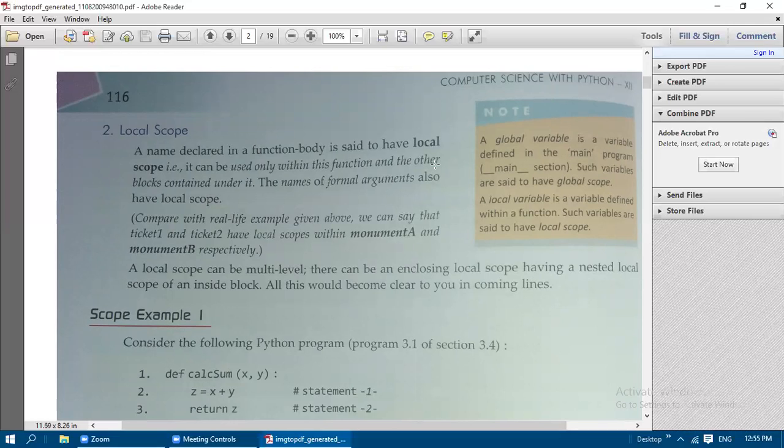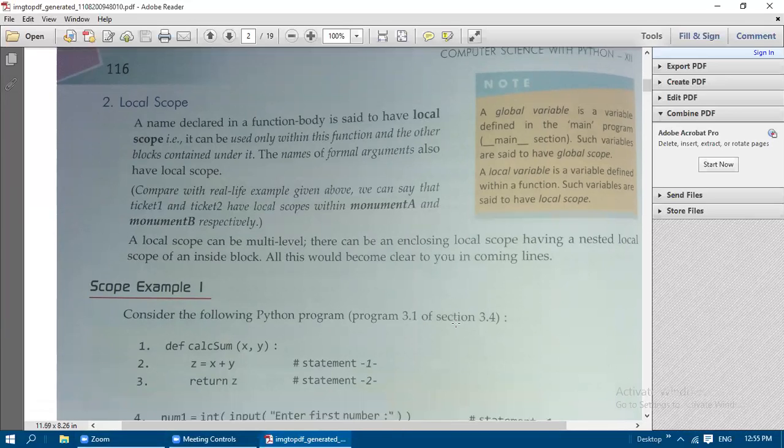That is, a local scope can be multi-level. There can be an enclosing local scope also, having a nested local scope of an inside block. That means inside the function we can have another block also, so inside that block also the local variable can be used. If a function is declared within another function, we can use that local variable inside that nested block also. All this will become clear to you in the coming section.